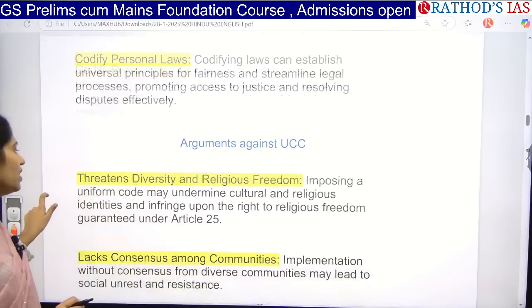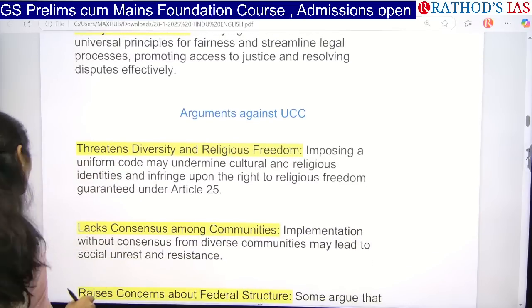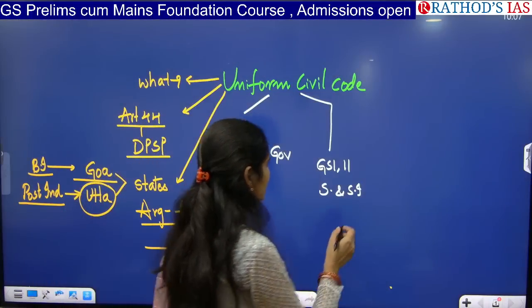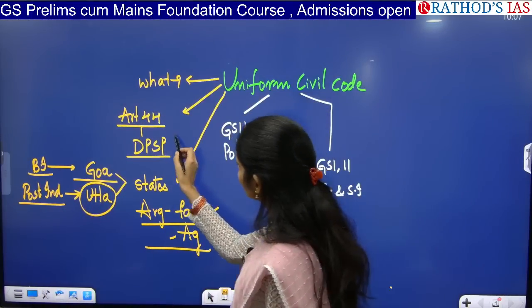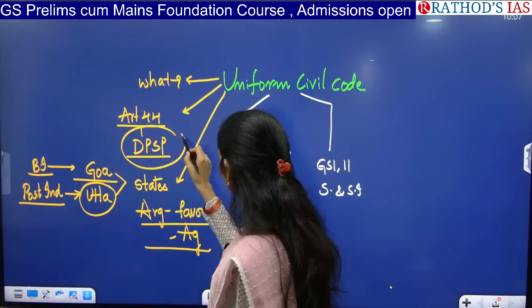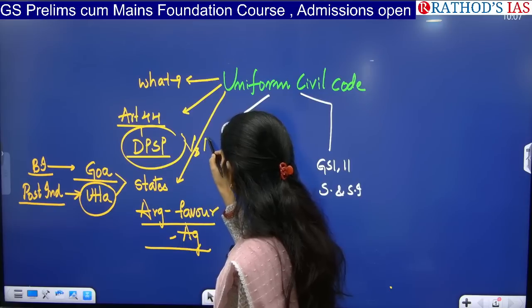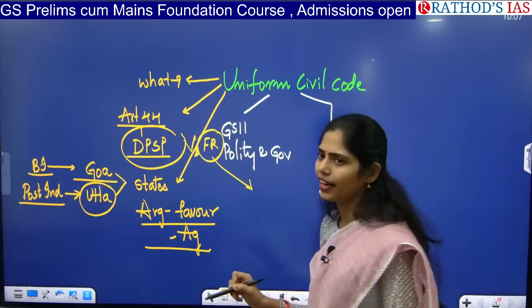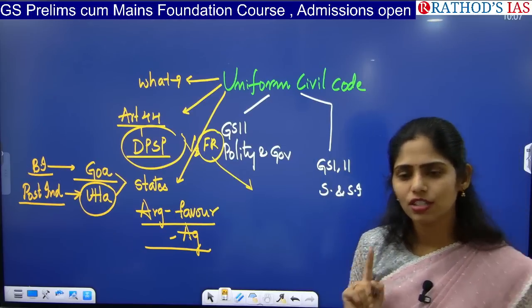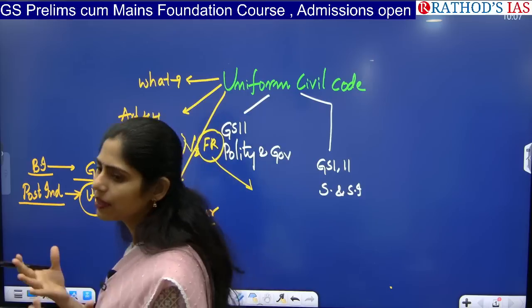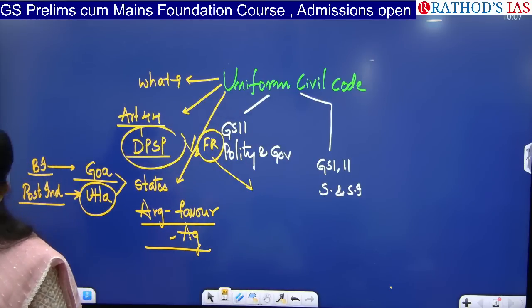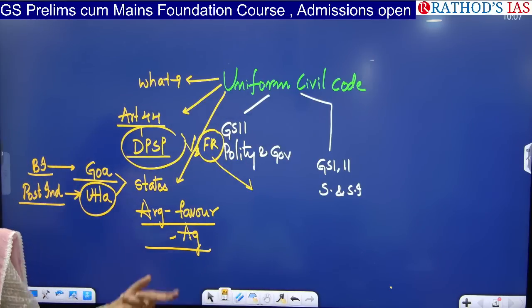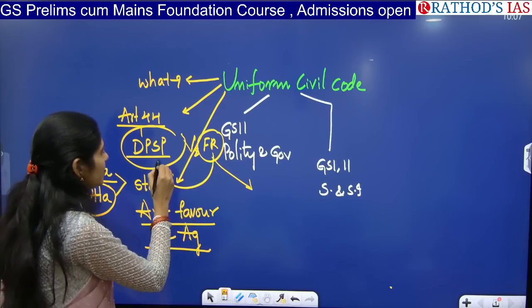The first one here is, let me write here. As I said, DPSP is not enforceable, but FR is enforceable. In fundamental rights, we have a right called the right to religious freedom. That means we are giving freedom to the different religions like Hindus, Christians, Parsis, like that. So this is overriding that one.